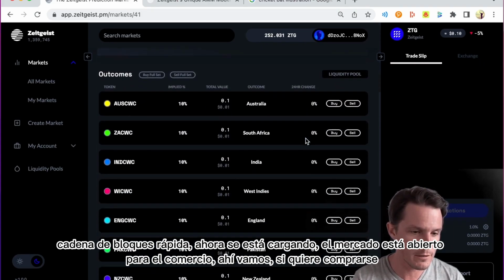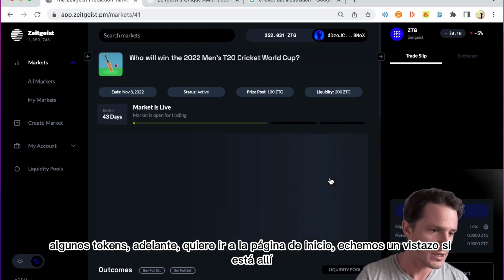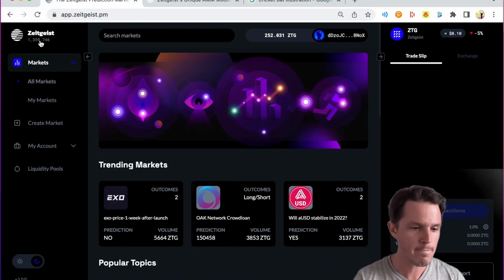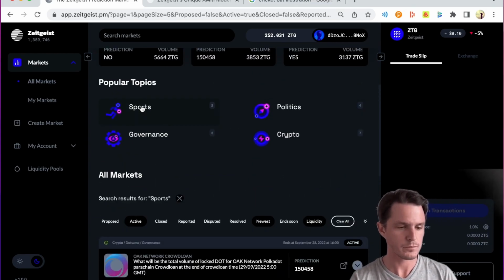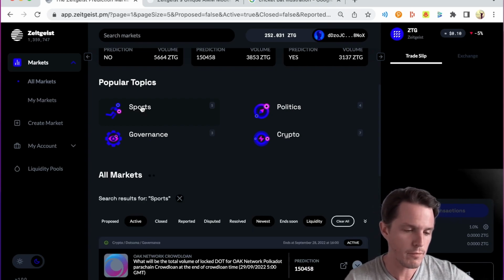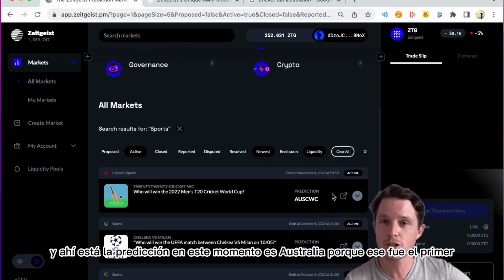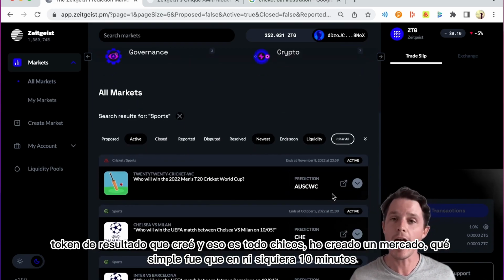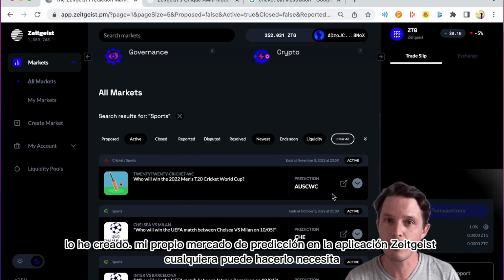The market is open for trading. There we go. If you want to buy or sell some tokens, go ahead. If you want to hit the home page, let's have a look if it's there. We'll hit sports. Let it load up. And there it is. The prediction at the moment is Australia because that was the first outcome token I created. And that's it, guys. I've created a market. How simple was that? In not even 10 minutes, I've created my own prediction market on the Zeitgeist application.